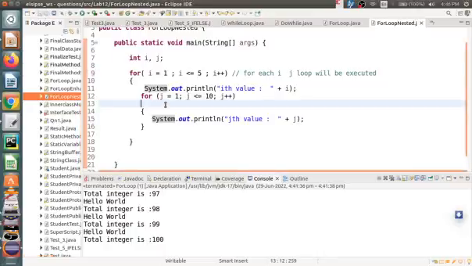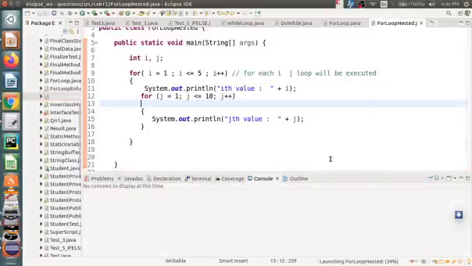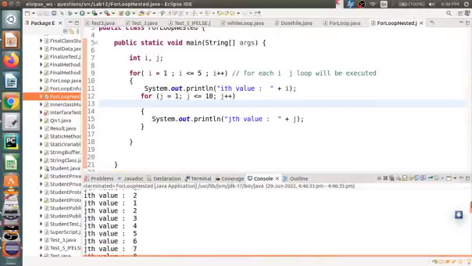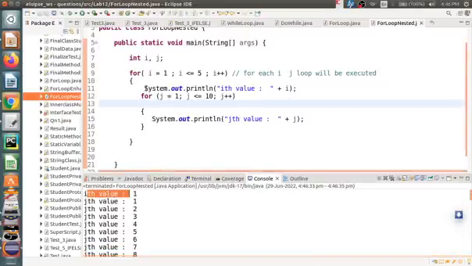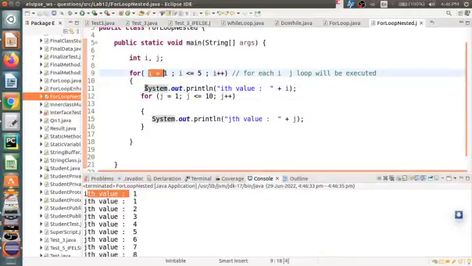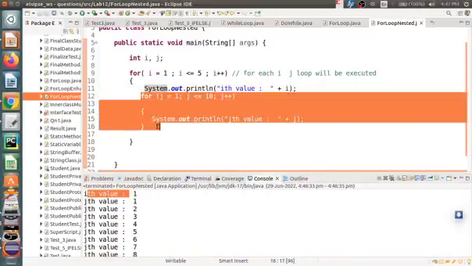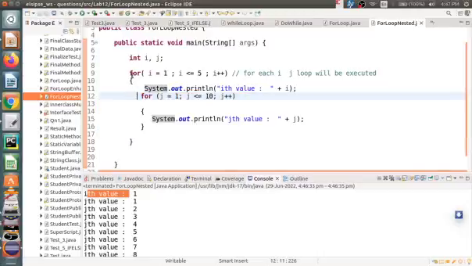In some cases we may need a nested loop: for loop, while loop, or do while loop. We have to nest those. So let us see an example. Let us run this one. Let us go to start. i is equal to 1. Here when i is equal to 1, the condition i less than or equal to 5 is satisfied, so it will go inside the i for loop and print the i value as 1. Then this block will be executed, since it is inside this for loop.